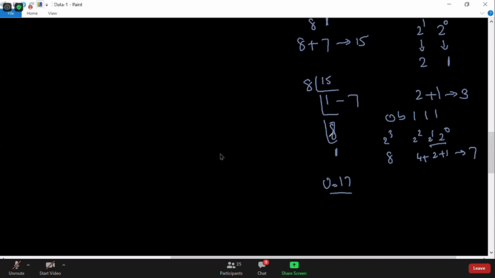So that is how we convert from decimal to octal. This is how we convert: 8 into 1 and then 7. So this will be 1 7 actually. Directly we can take from that. So 1 7 is an octal number.